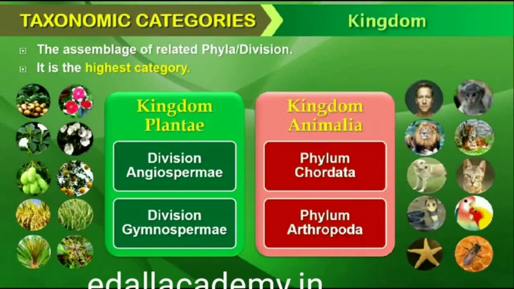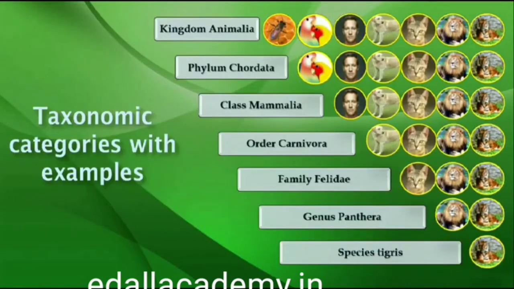1.3.7 Kingdom. All animals belonging to various phyla are assigned to the highest category called Kingdom Animalia in the classification system of animals. The kingdom Plantae, on the other hand, is distinct and comprises all plants from various divisions. Henceforth, we will refer to these two groups as animal and plant kingdoms. The taxonomic categories from species to kingdom have been shown in ascending order starting with species in Figure 1.1.